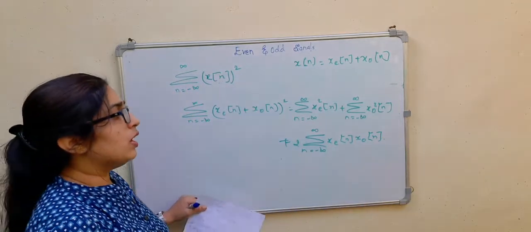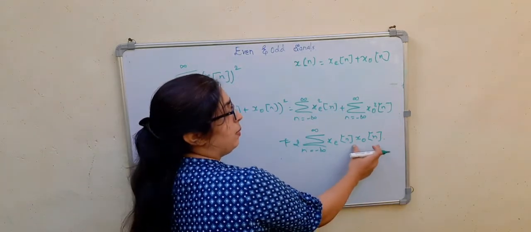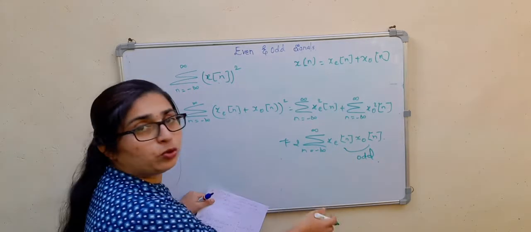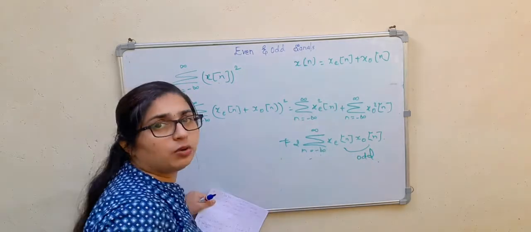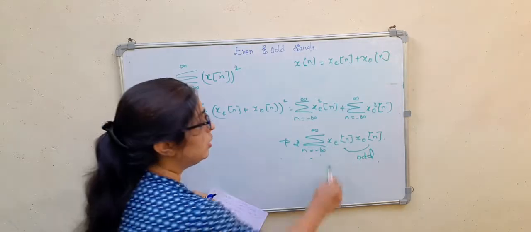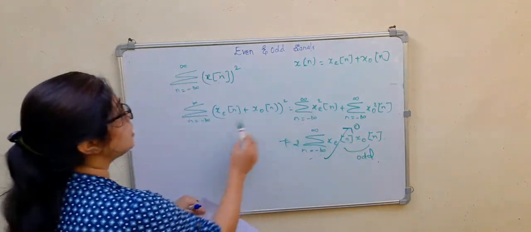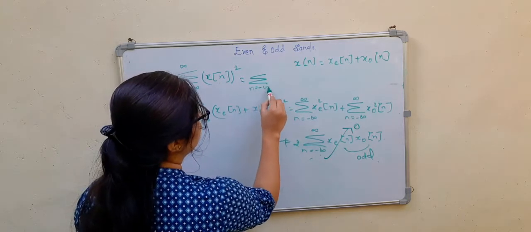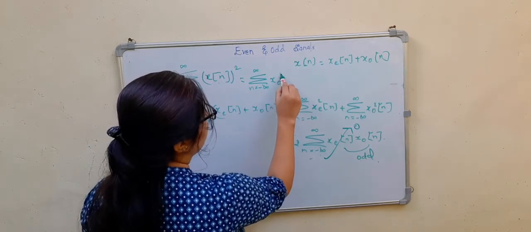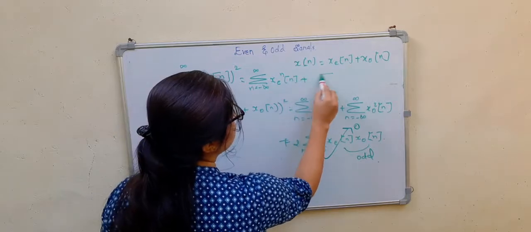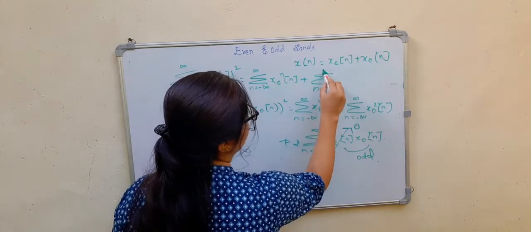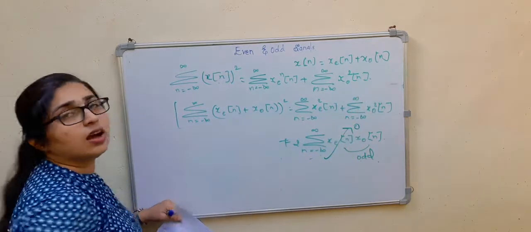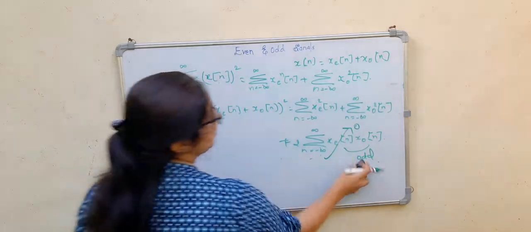Even and odd signals, when multiplied, give an odd signal. You already proved that the summation over n from minus infinity to infinity of an odd signal is 0. So the answer is the summation of xe square[n] plus the summation of xo square[n]. This is the answer. So we will see the next case now.